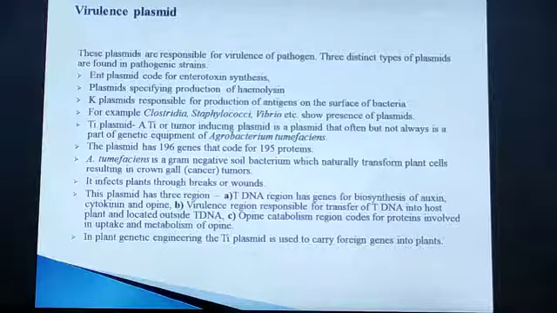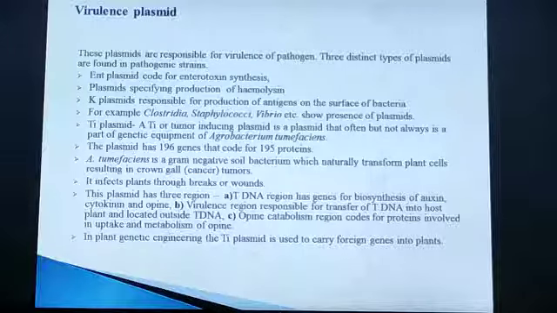This plasmid has 196 genes which code for 195 proteins. This bacterium is a gram-negative soil bacterium, and it naturally transforms plant cells, resulting in crown gall, which looks like a cancer or a tumor. It infects plants through breaks or wounds.